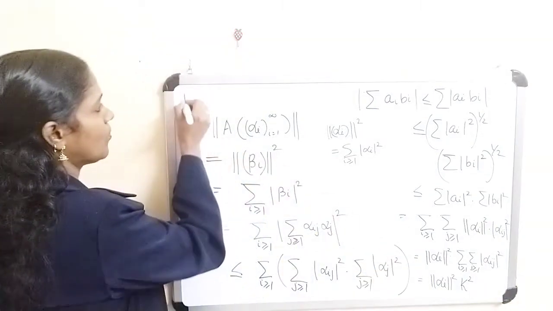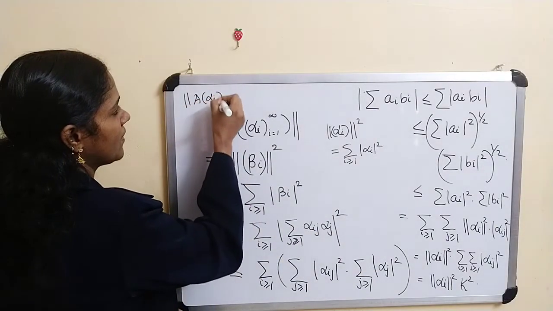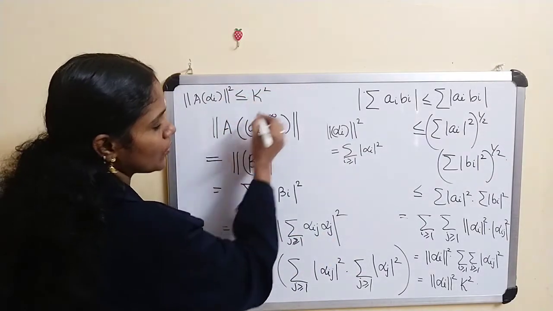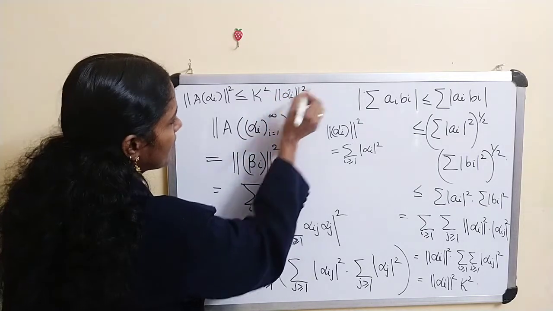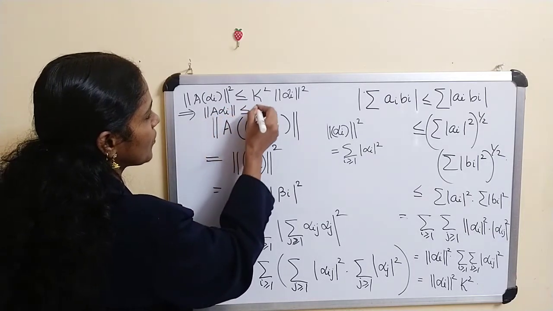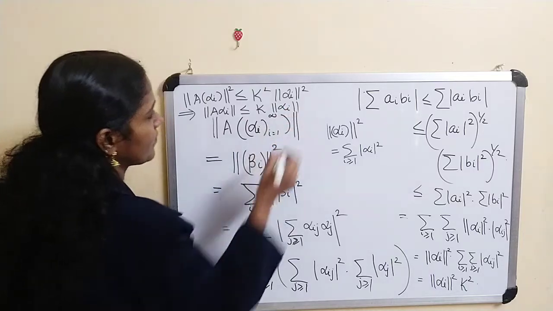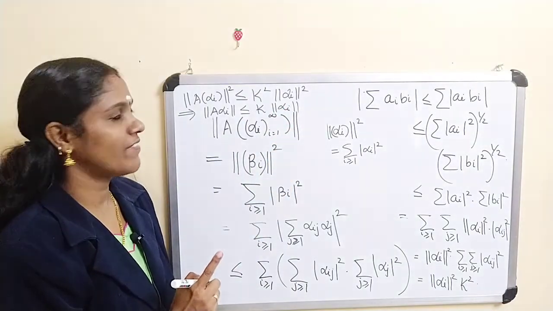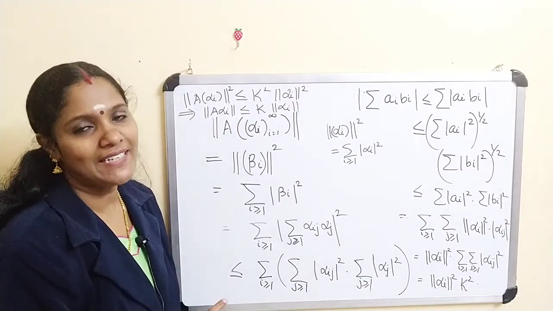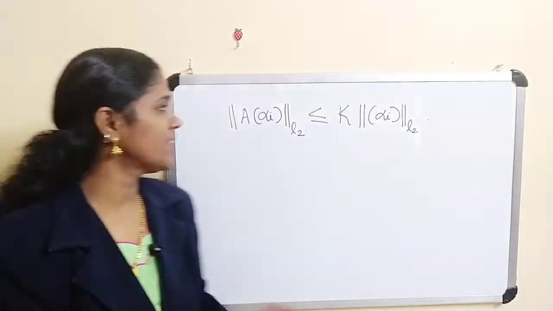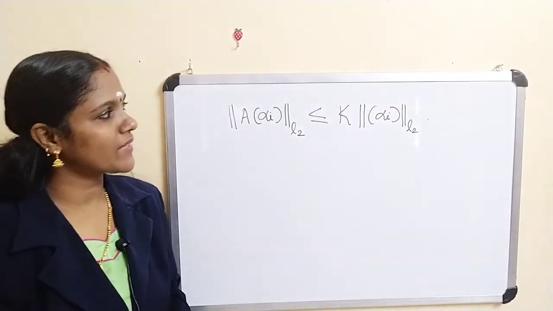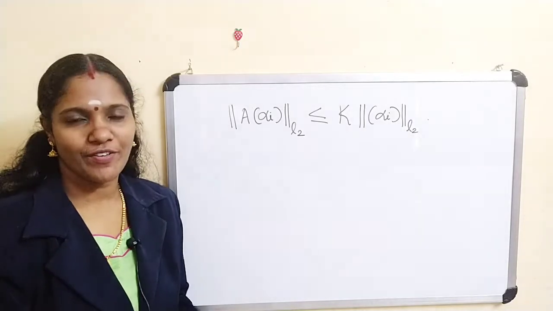Finally we get the norm of A alpha squared is less than or equal to k square into norm of alpha squared. Since each term is positive, we get the norm of A alpha is less than or equal to k into the norm of alpha. This implies A is a bounded linear operator. Thus we get the norm of A alpha over L2 less than or equal to k into the norm of alpha over L2.